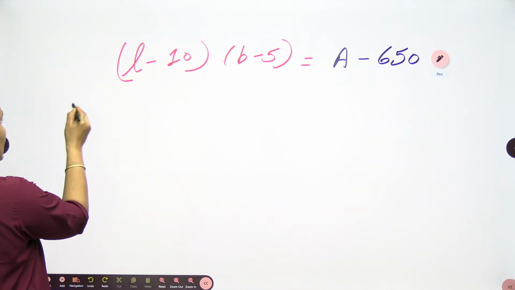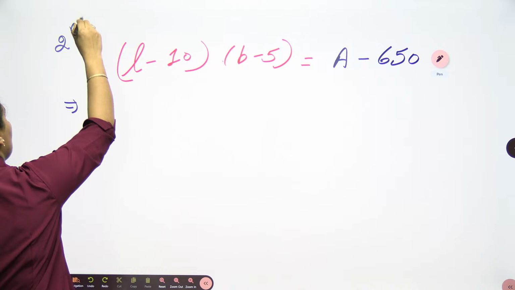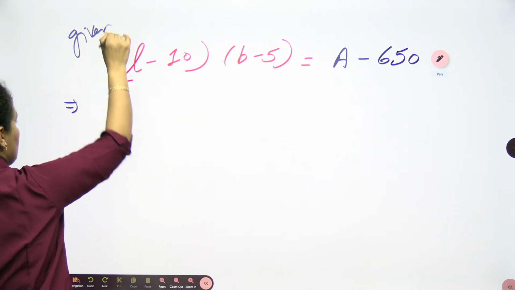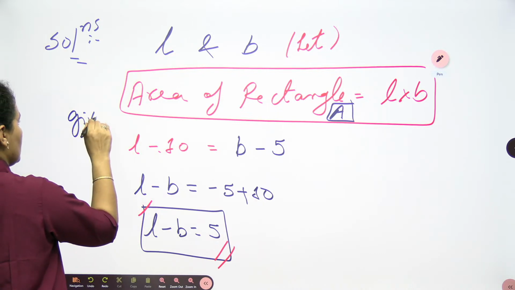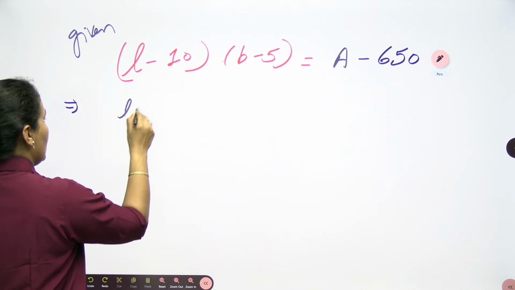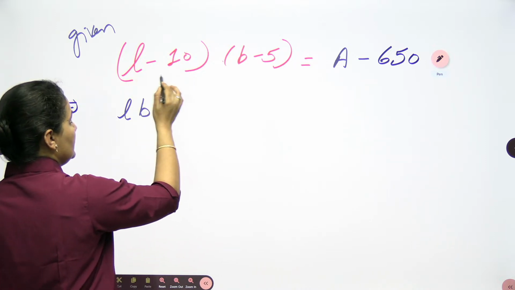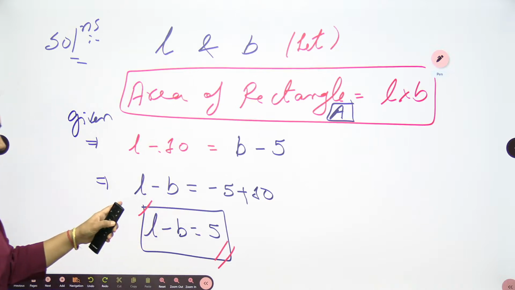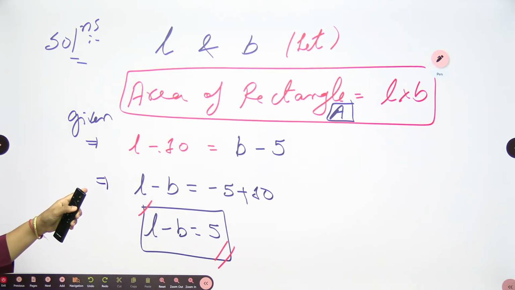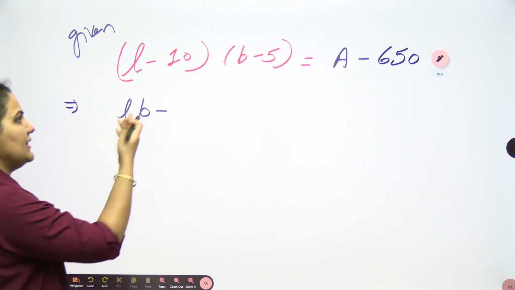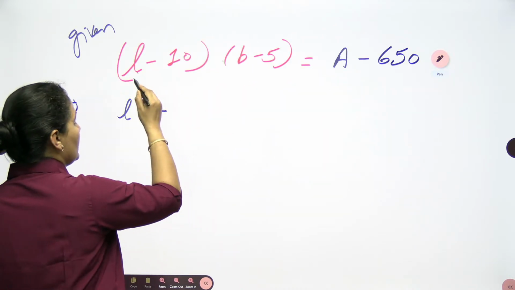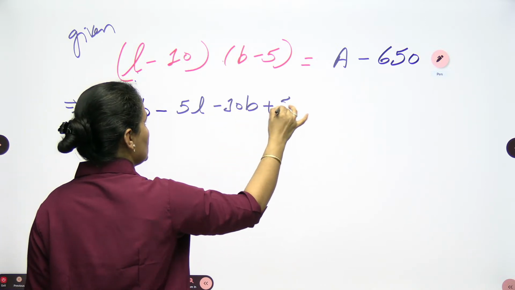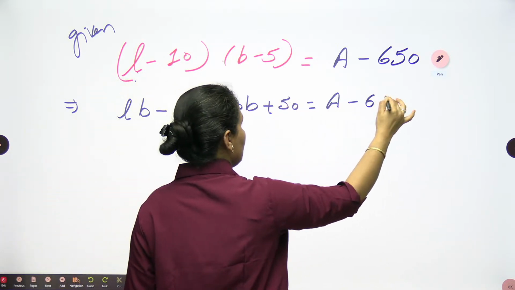Alright, now let's solve this one. This you can write in the second condition, as it is given to us. When we solve, L into B is there. Better let's solve directly. So LB minus 5L minus 10B plus 50 is equal to A minus 650.